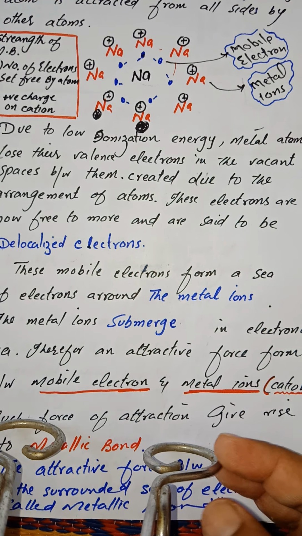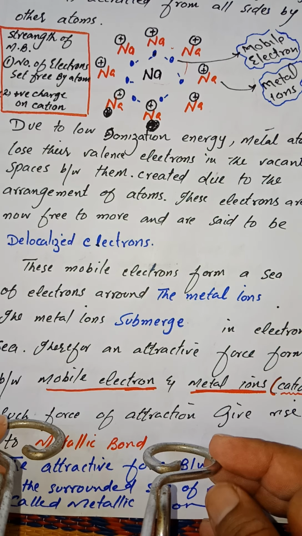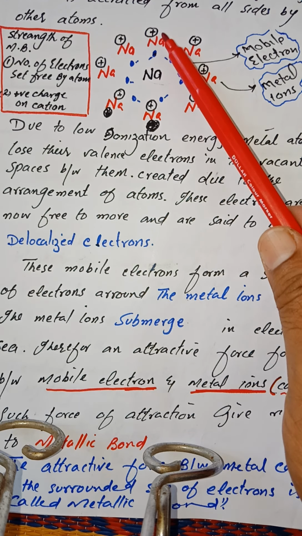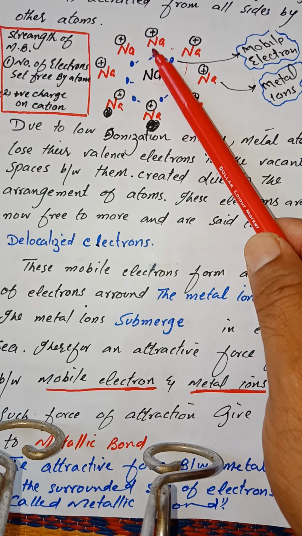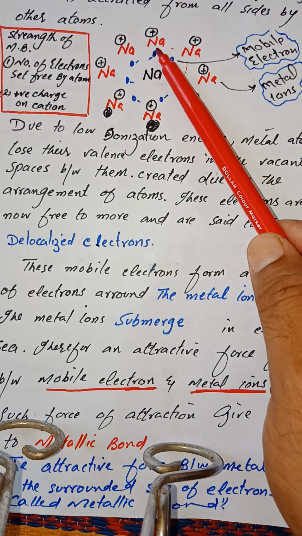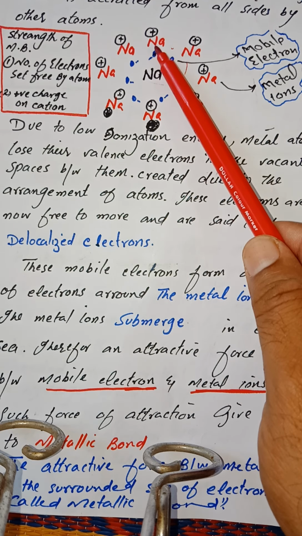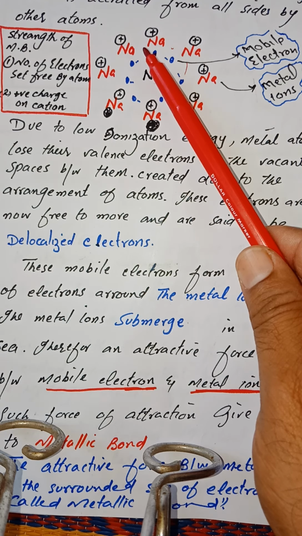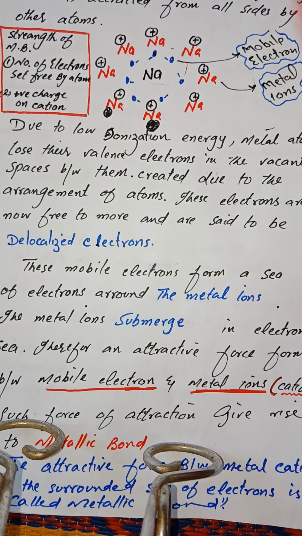Remember that when we say delocalized electron, it means that they are not attracted by one or two atoms, rather they are attracted by more than two atoms. If we take an electron of a sodium atom, then this electron is no more attracted by the single sodium, rather when it moves across the lattice, it will be attracted by all sodium atoms collectively. So in chemistry language we say that the electrons are not localized, they are delocalized.